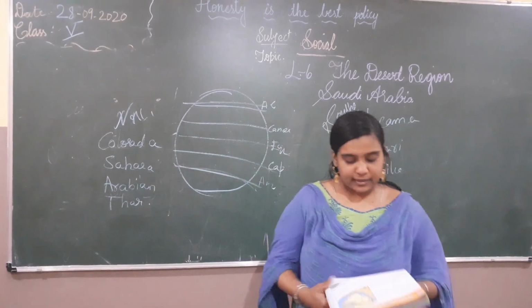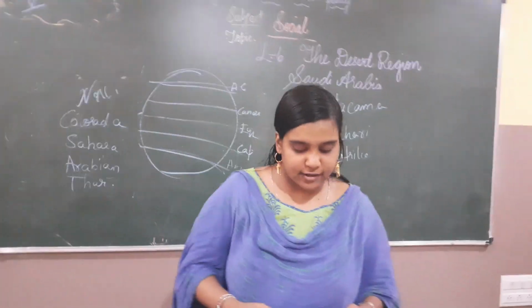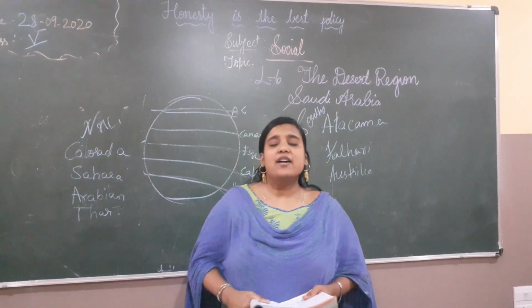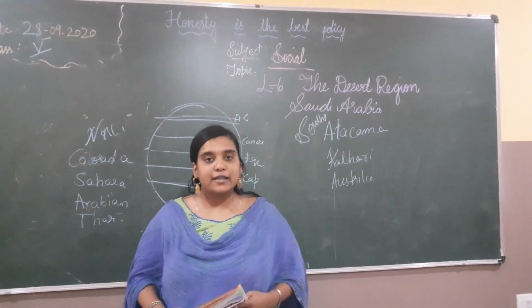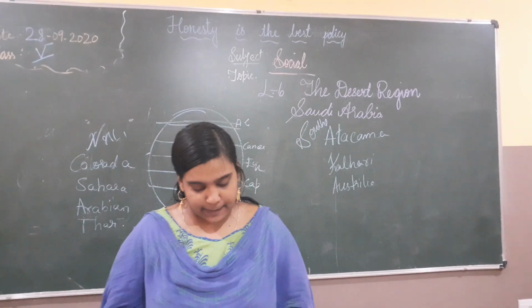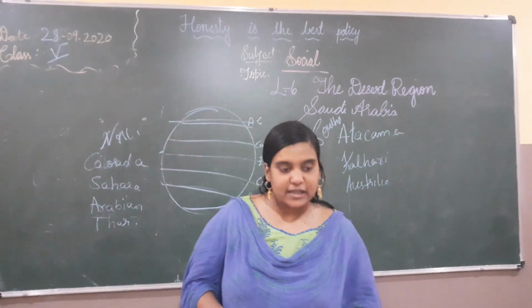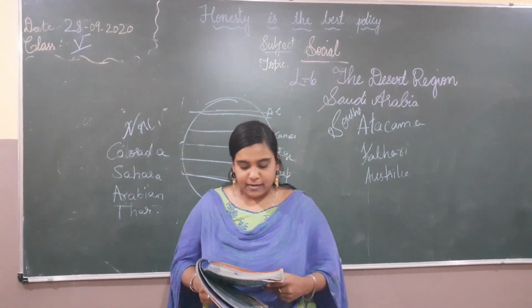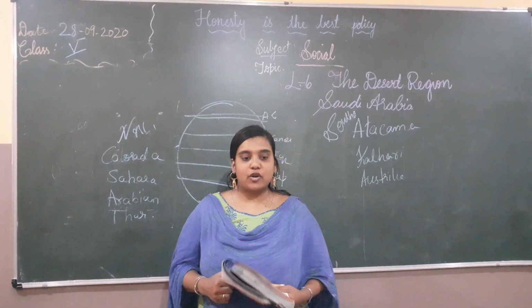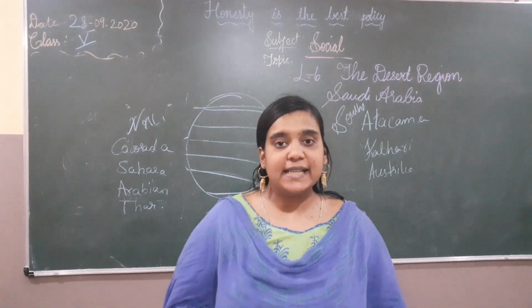The Arabian desert is a hot desert located in the Kingdom of Saudi Arabia. Then if we come to location and land, we are going to learn that Saudi Arabia is a country in the Middle East.